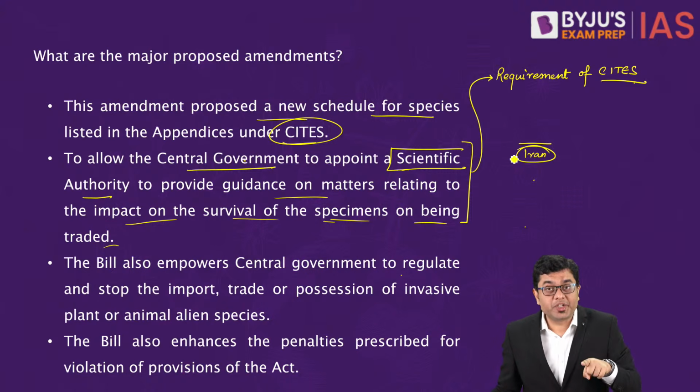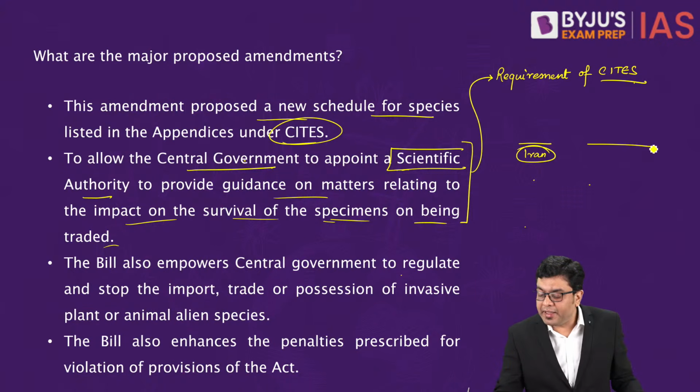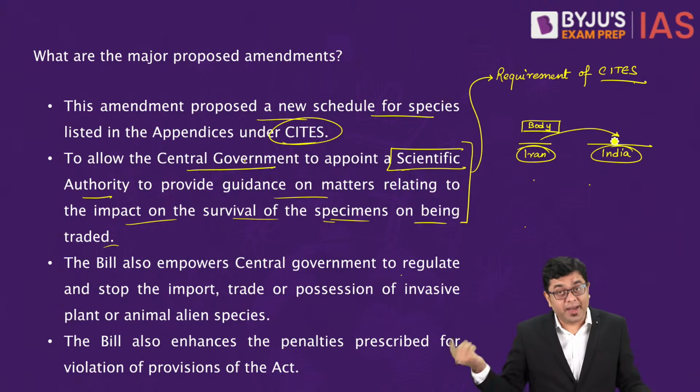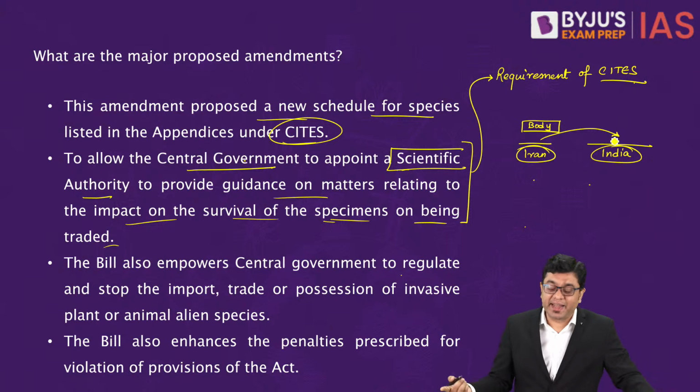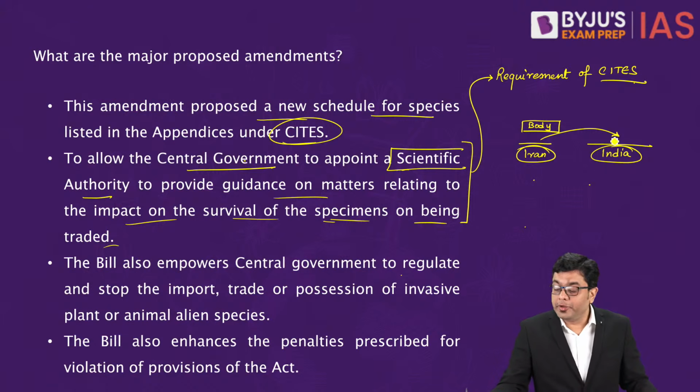Now, in this situation, if Iran is going to send an Asiatic cheetah to India, Iran needs to have a scientific body which will ensure that the species that you are sending is going to be safe and protected.